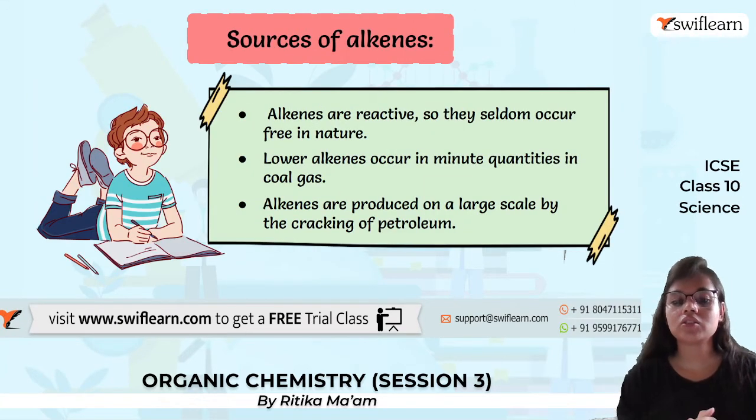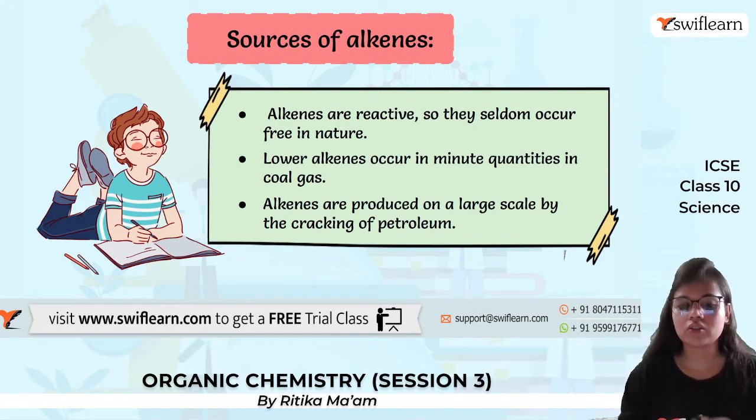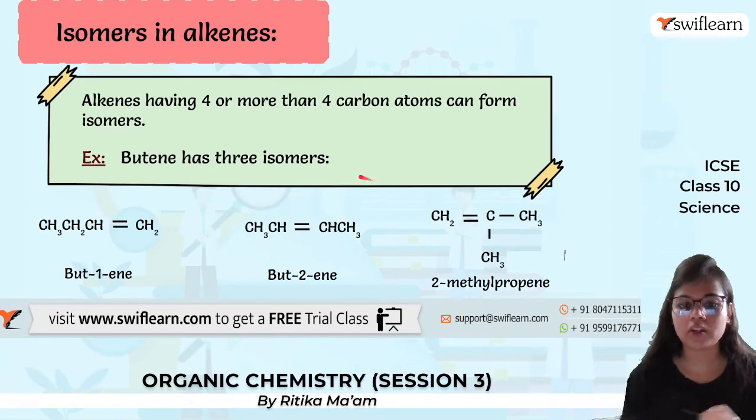Next is the sources of alkenes. Alkenes are very reactive, so we do not find them in free state in nature. They will be mixed with some coal gas, some alkanes, etc. And how are they produced? They are produced by cracking of petroleum.